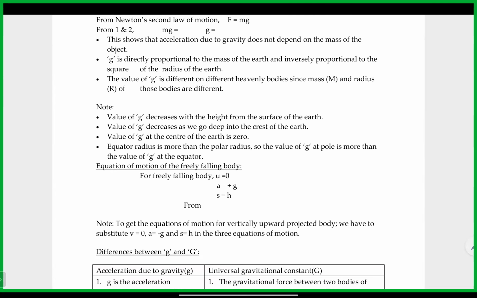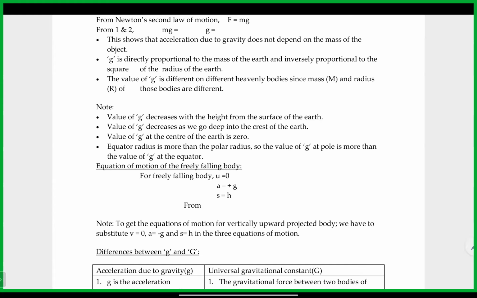Sir, our teacher wrote the formula F is equal to G M1 M2 by R square. He said that if the distance is doubled, then the force will be halved. Actually, if the distance is doubled, Pranavi, and there is no change in the mass, since distance is in the denominator, the force will become one fourth. Won't it become half? No, because the square is there for the distance.